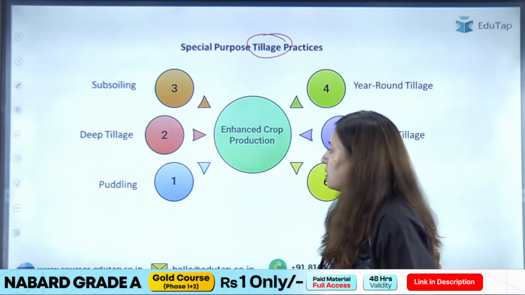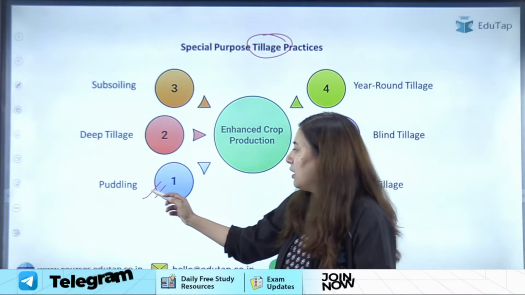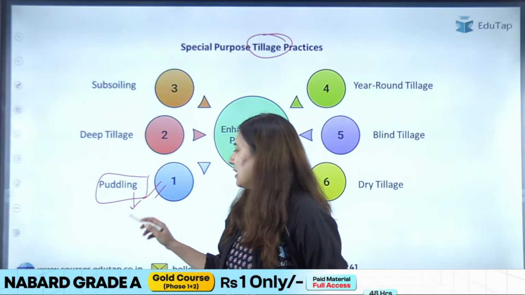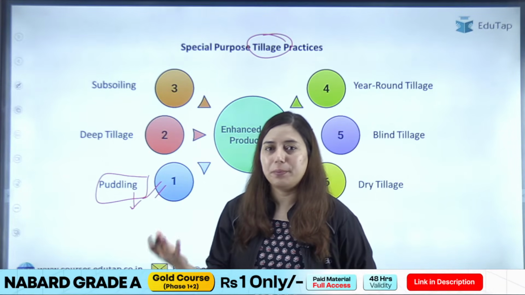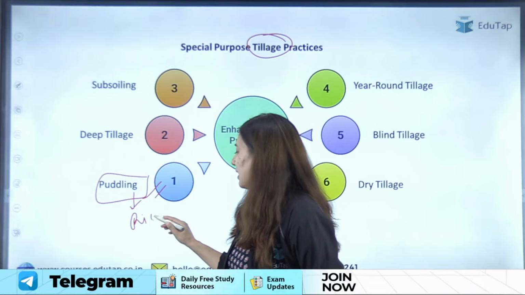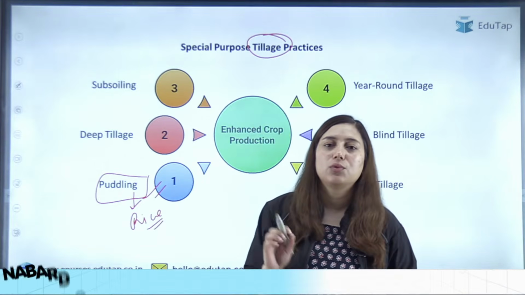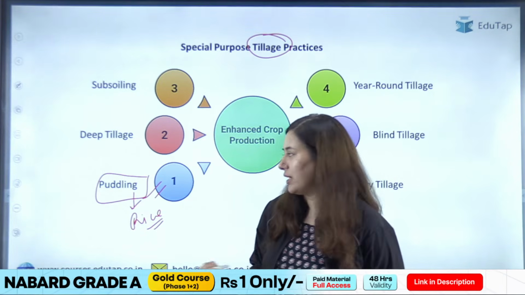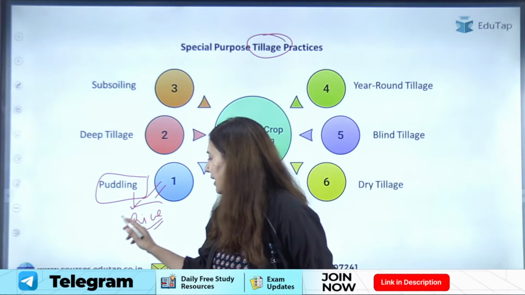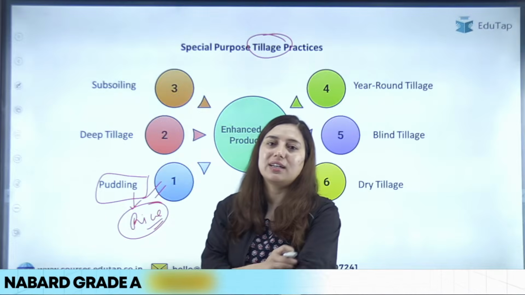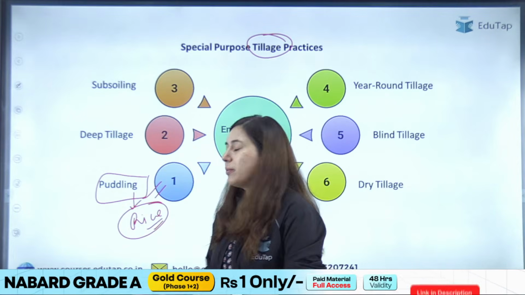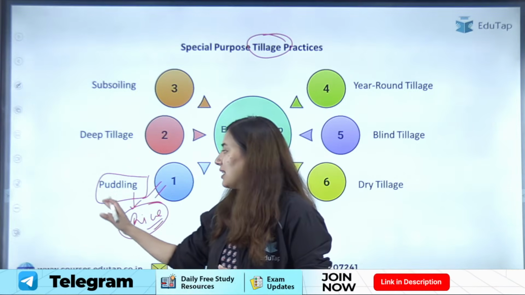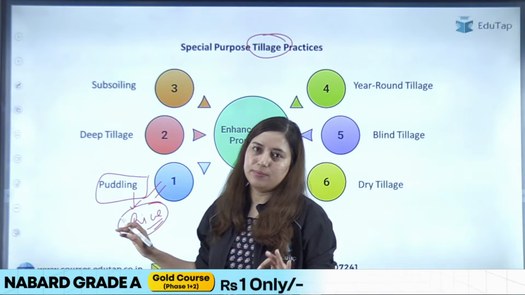So there are different types of special purpose tillage. Like first is your puddling. Now, puddling is very important. It has been asked so many times in the examination. So puddling is a field preparation operation which is done for rice cultivation. If you want to transplant or sow the seed of rice, you have to do a tillage operation which is known as puddling. Students, rice is a crop which requires a different set of cultivation practices. It is a crop which requires a huge amount of water. It is a crop which requires standing water condition. So for that, this tillage operation which is known as puddling is done, right?